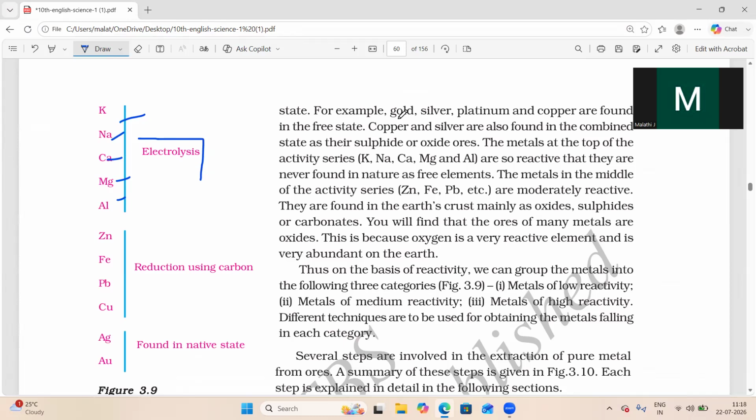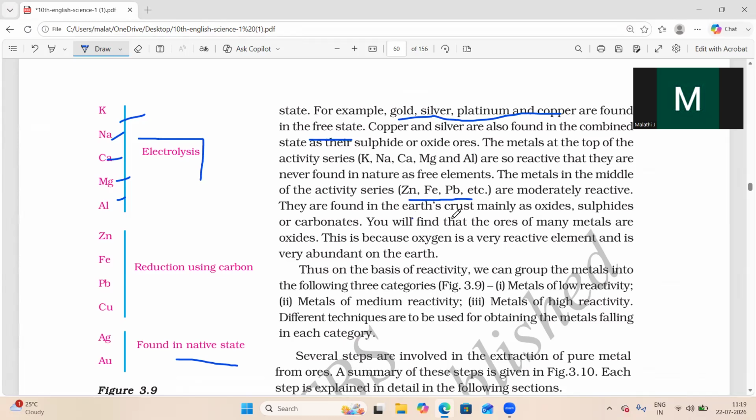Then gold, silver and platinum are less reactive. They will be obtained in the free state. So these are the less reactive elements, and they may have fewer impurities present on them. We can extract them. Then Zn, Fe, lead and iron are moderately reactive.